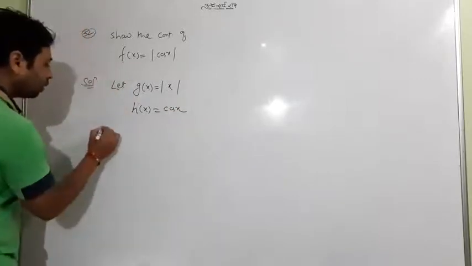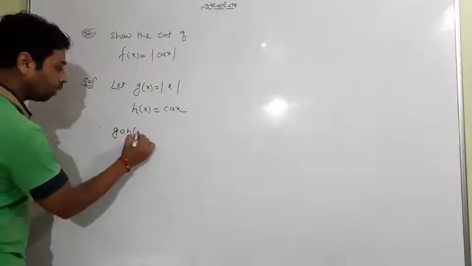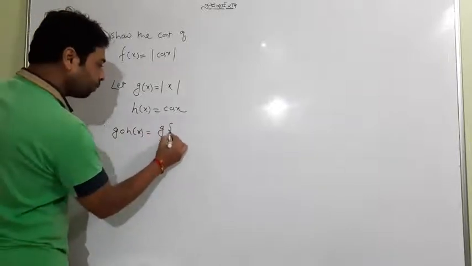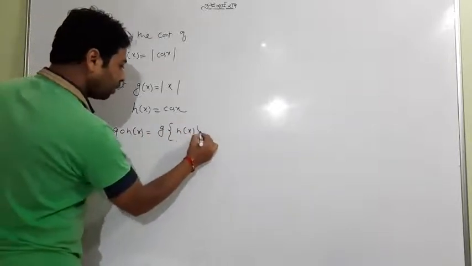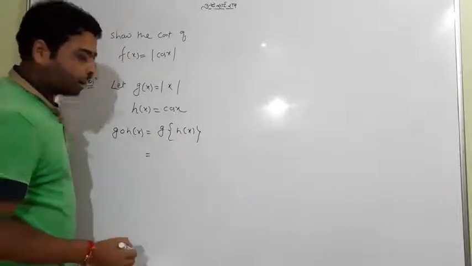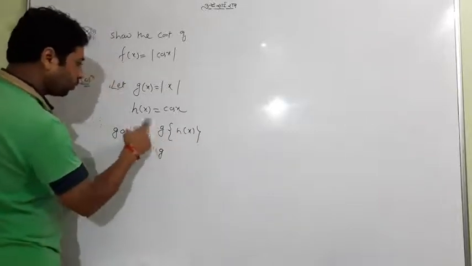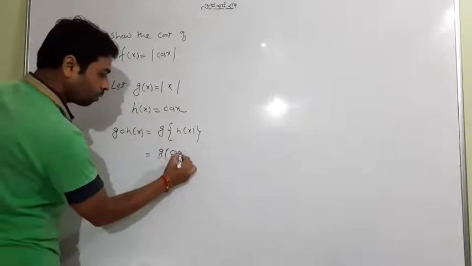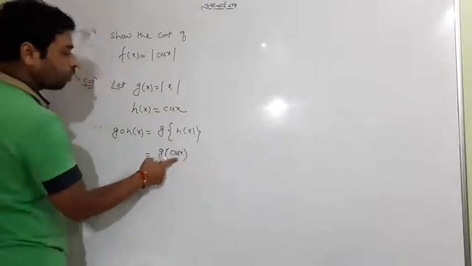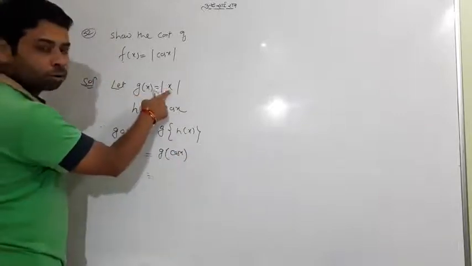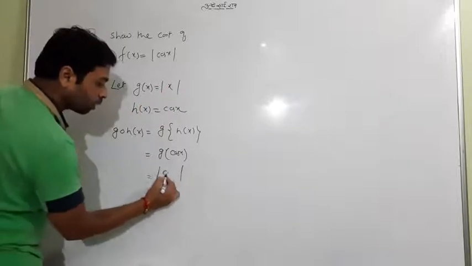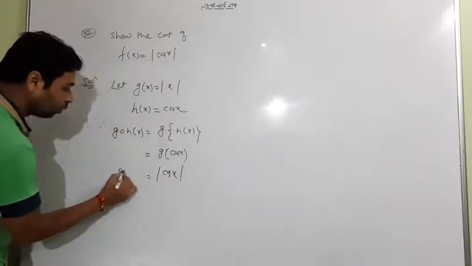Now go with g of h of x. What is the meaning of h of x? h of x is cos x. And what is g of cos x? g of x is equal to mod x, so g of cos x is equal to mod cos x. That is simple. You got the answer.